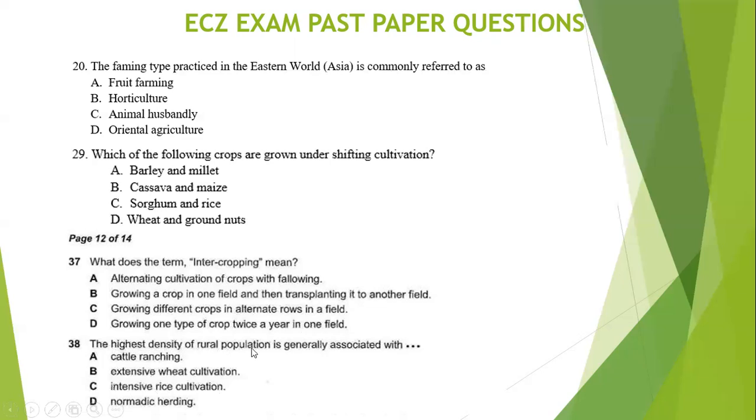Sparsely populated areas, you find shifting cultivation. So, because we have high density rural population here, the best possible answer is intensive rice cultivation. So, these questions are extracts from the 2016 paper 1 and the 2013 paper 1.